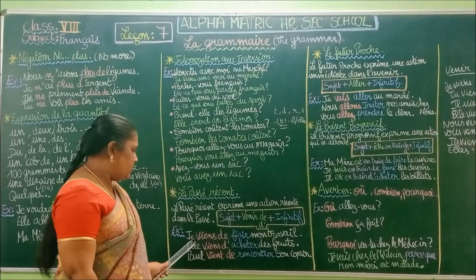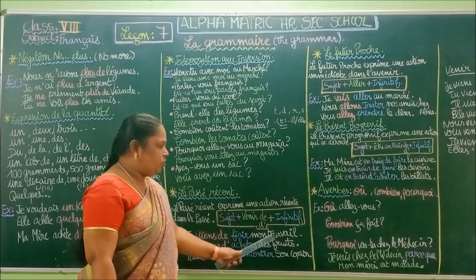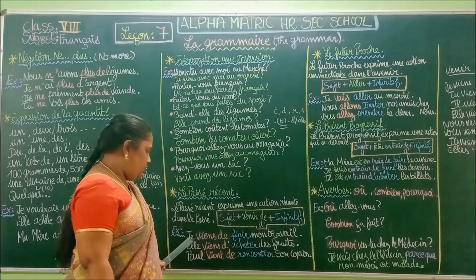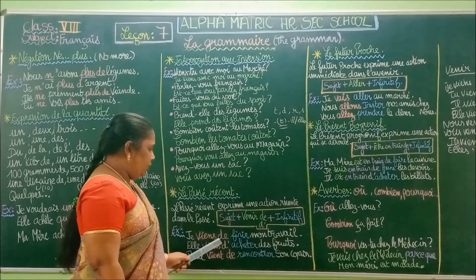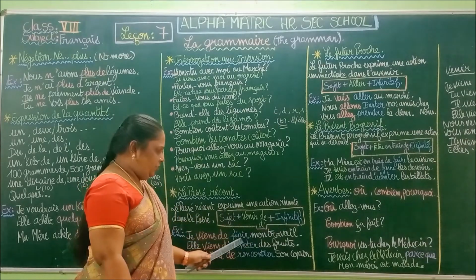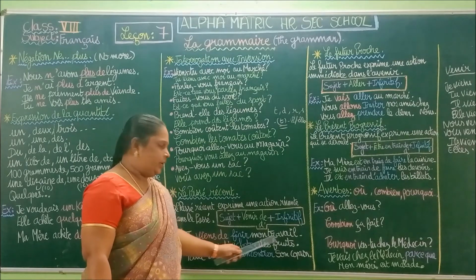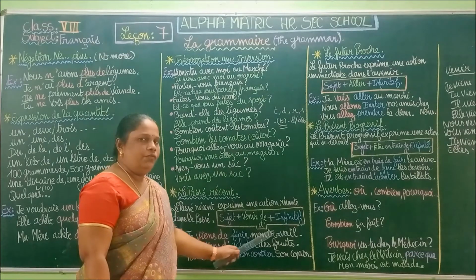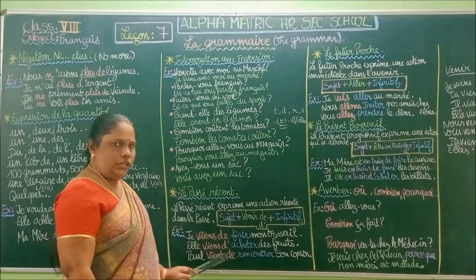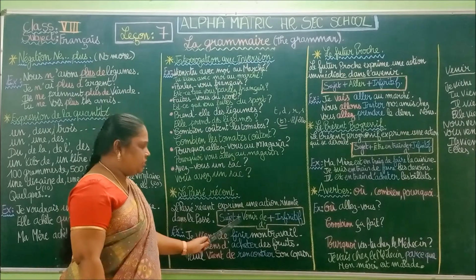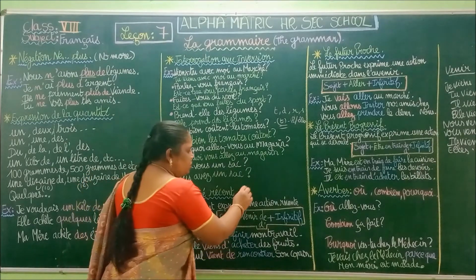So here are some examples. Je viens de finir mon travail. So subject plus venir de, it is completed, isn't it? Vient de, finir, the given infinitive, plus the noun, mon travail. I have just finished my work. So you can see the example. It will be very easy in your exercise also if you follow this formation of the recent past. So what is this?